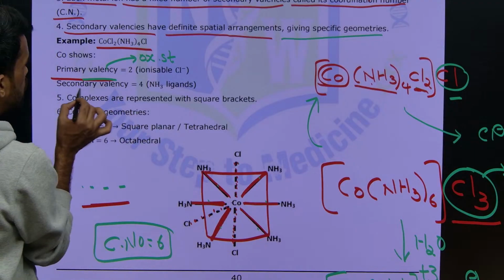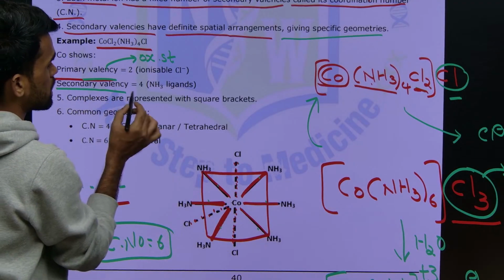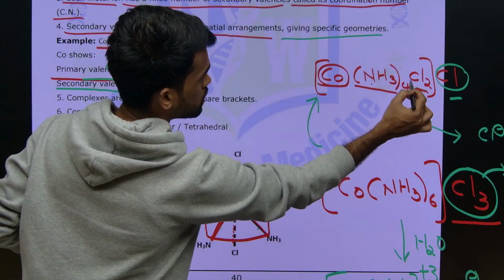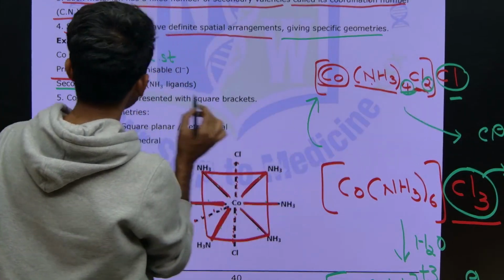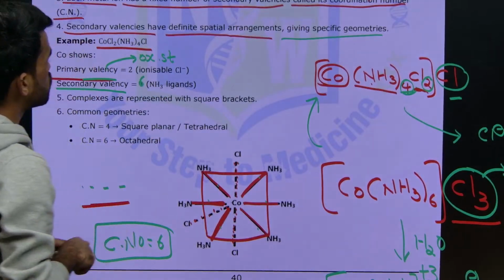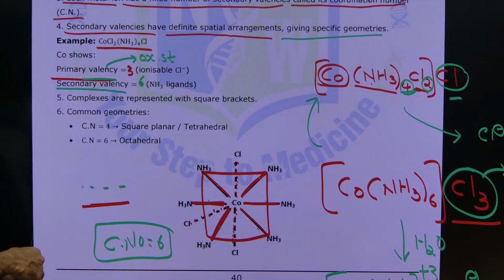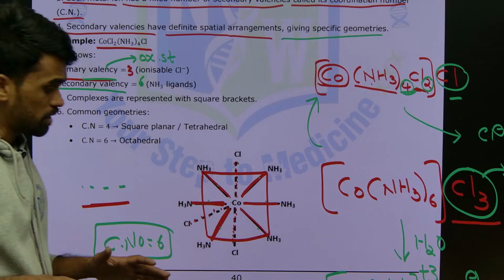Okay. Now when it comes to secondary valency, that comes from its coordination number. What is the coordination number you are seeing? This is 4, this is 2, total 6. Coordination number is total 6. If you find the oxidation state, you will get 3. That will be the primary valency in this complex. Okay, that's it. Hope the discussion is clear. Right. Next.